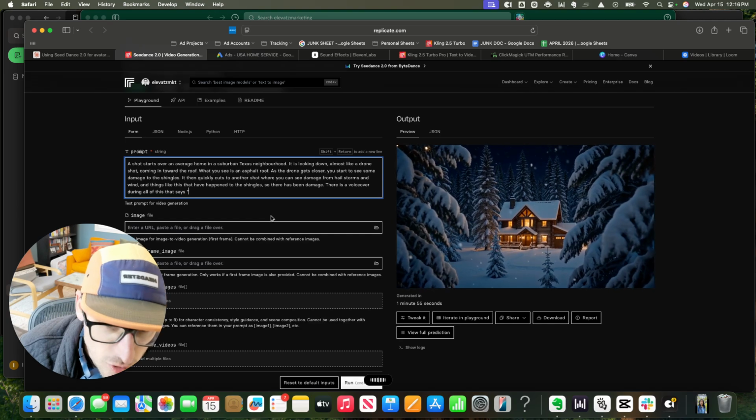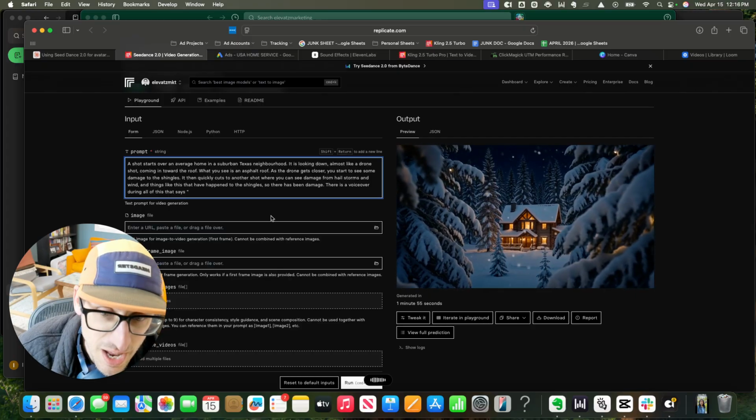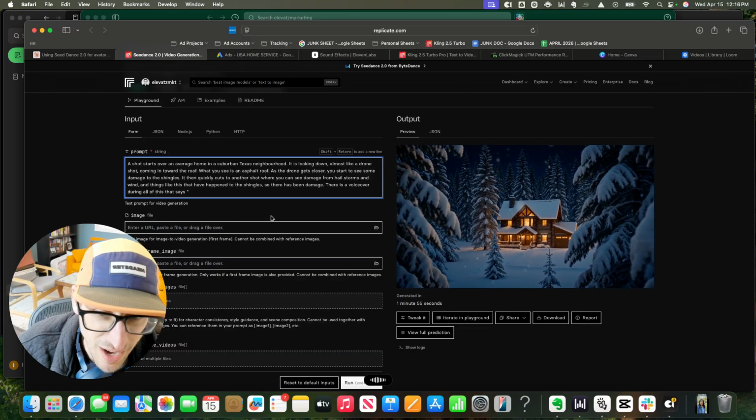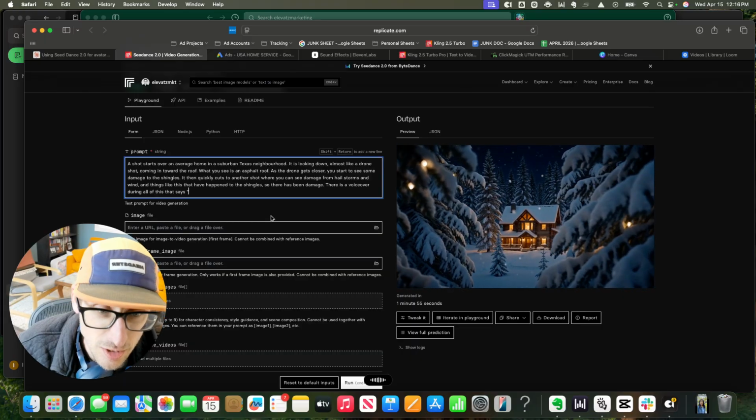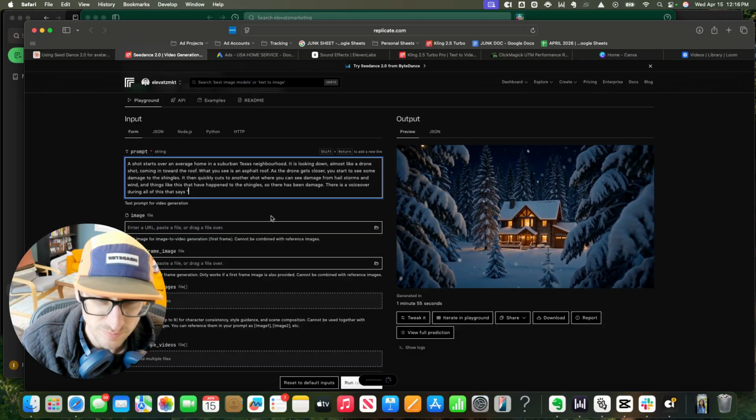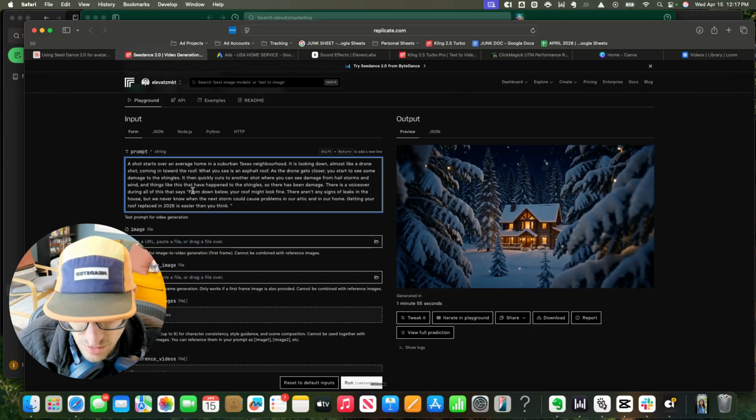From down below, your roof might look fine. There isn't any signs of leaks in the house, but we never know when the next storm could cause problems in our attic and in our home. Getting your roof replaced in 2026 is easier than you think. Okay, we're going to start there. Again, not my best script necessarily.